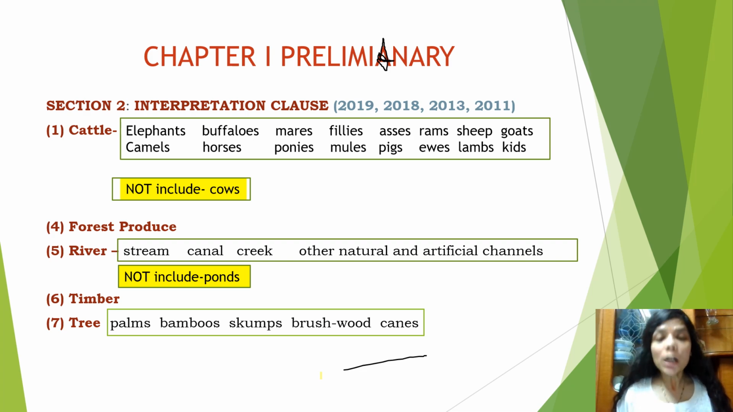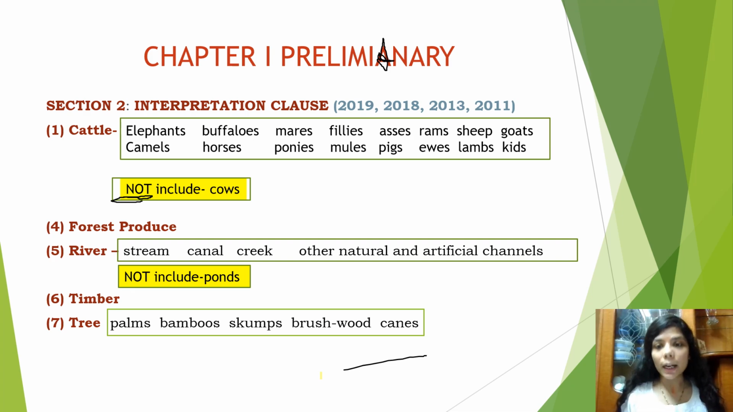Starting with section 2. There are certain questions which are specifically asked from this section, which basically involve cattle, what it does not include, and river, what it does not include. So what you have to keep in mind while studying this act is what it does not include. As you can see, questions from this section have been asked in 2018, 2013 and 2011. So this forms an important area from which questions are being framed.